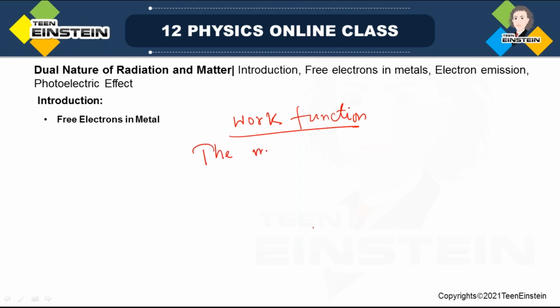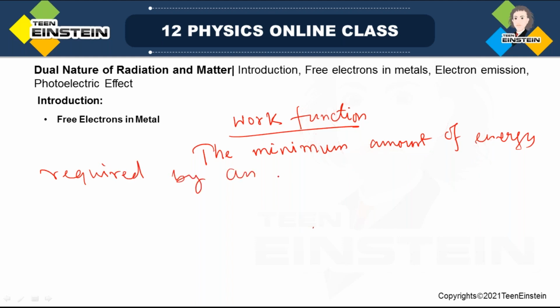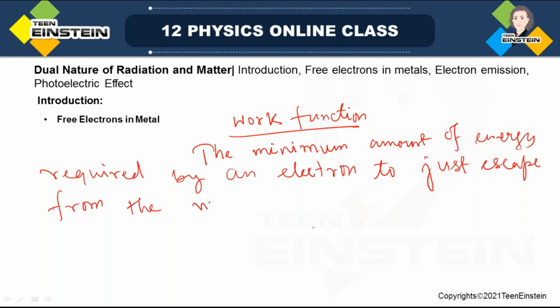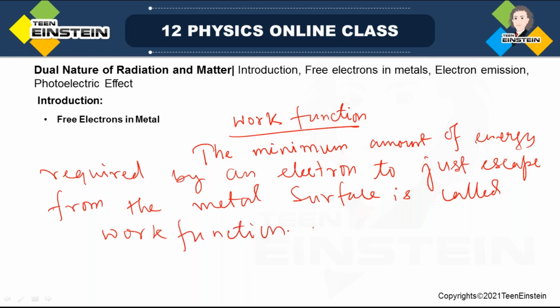I'll write down what that is. The minimum amount of energy required by an electron to just escape from the metal surface is called work function.